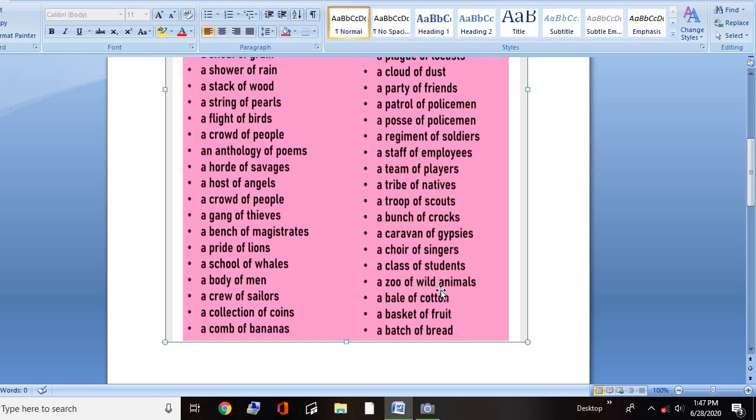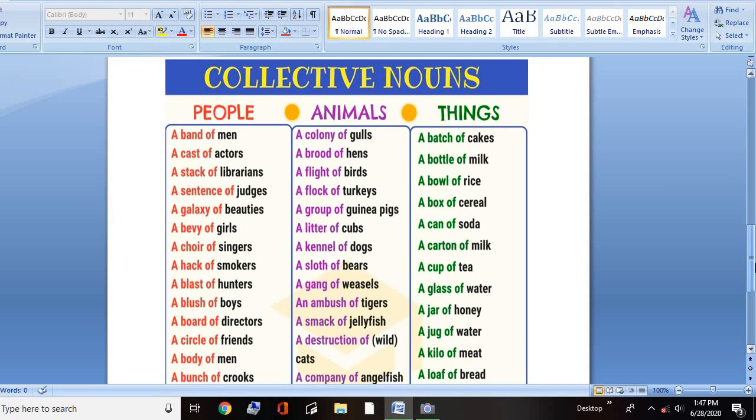A zoo of wild animals. A bale of cotton. A basket of fruit. A batch of bread. So these are all collective nouns. Now let us see more about collective nouns. I have a few more examples. Collective nouns for people, here you have animals, and here you have things. So to denote more than one person or animal or thing, we use collective nouns if they are in groups. Clear? It is more than one. So here you can see some more examples.